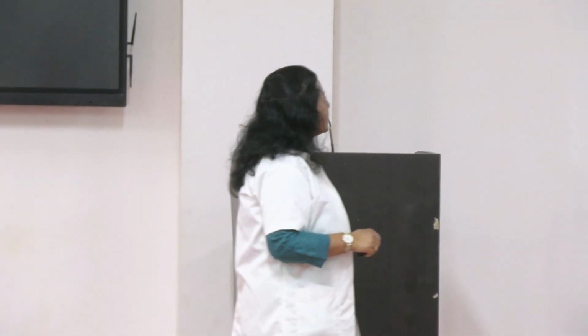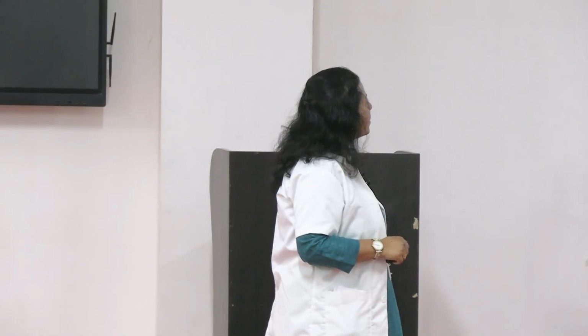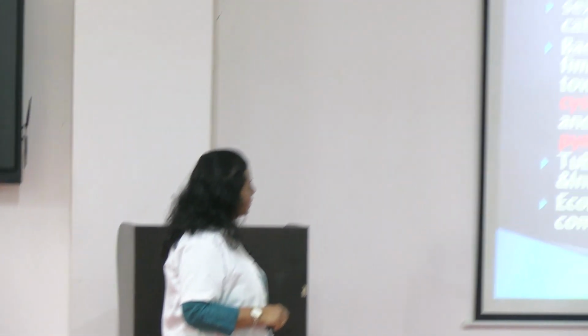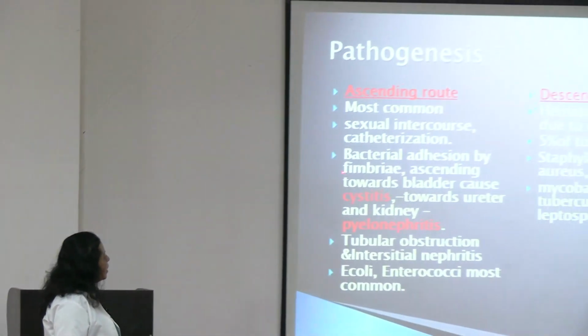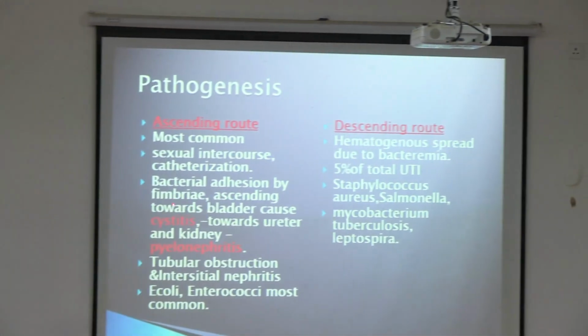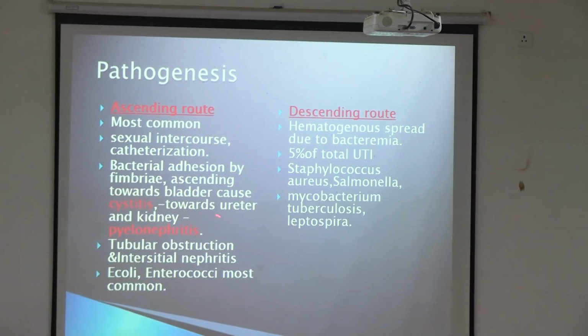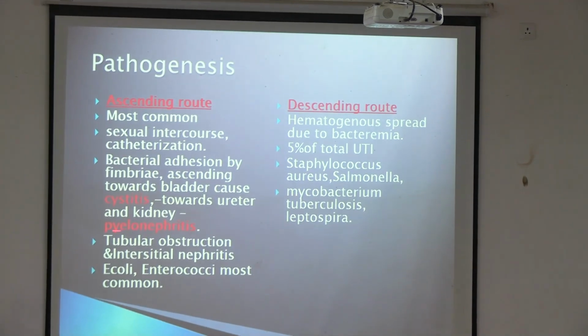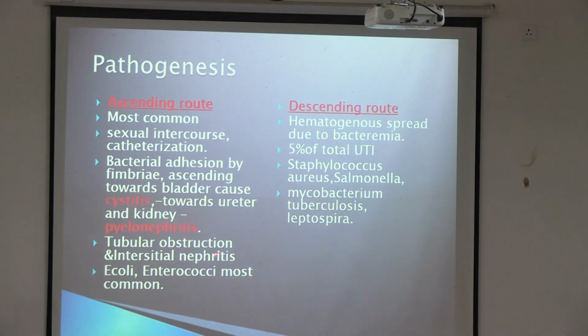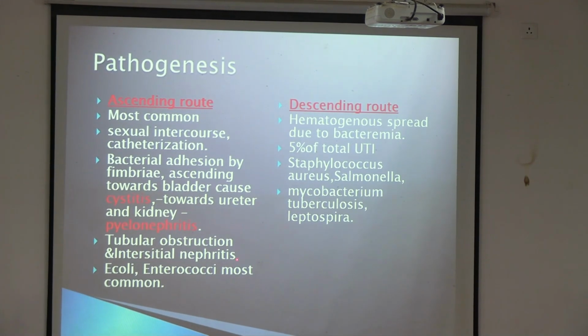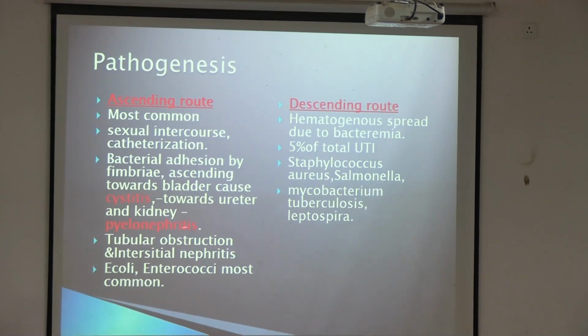Now the pathogenesis in the ascending route, most commonly due to sexual intercourse or catheterization. Bacterial adhesions by fimbria ascend towards the bladder and cause cystitis, and towards the ureter and kidneys cause pyelonephritis, tubular obstruction and interstitial nephritis. These may even cause tubular obstructions. All the tubules may be obstructed, and in interstitial nephritis all parts of the kidneys are involved.